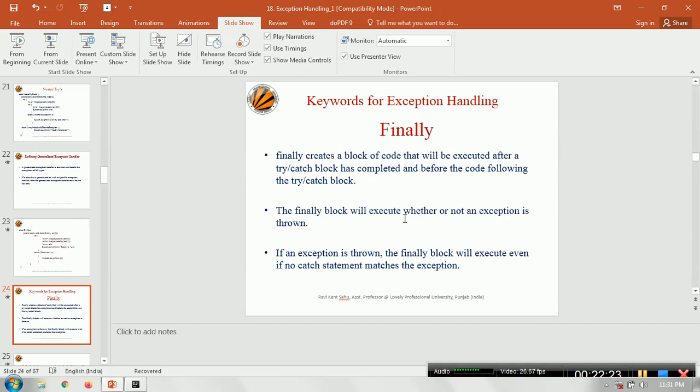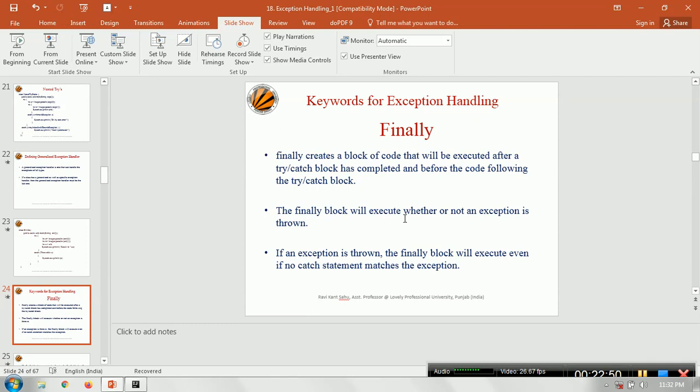So this means, as I'm trying to repeat, as soon as the try catch block work has been done, and the next line of code after the catch block has not yet executed, the finally will be in between: the execution of the try catch block, then the finally block, and then the last remaining lines of code after that.